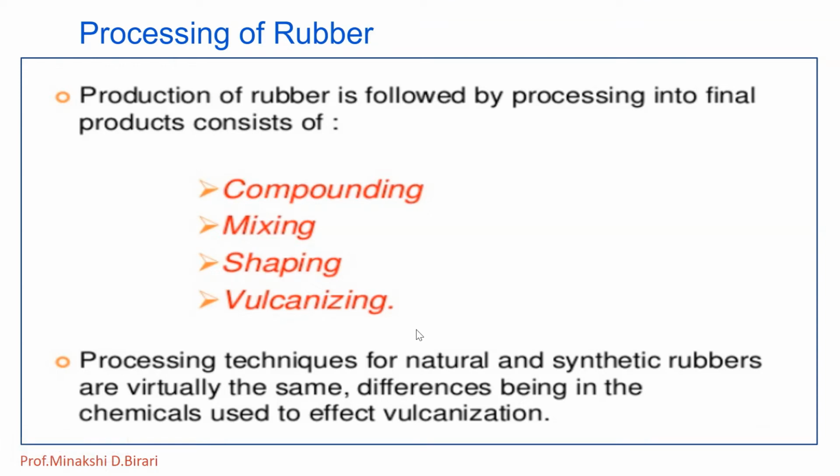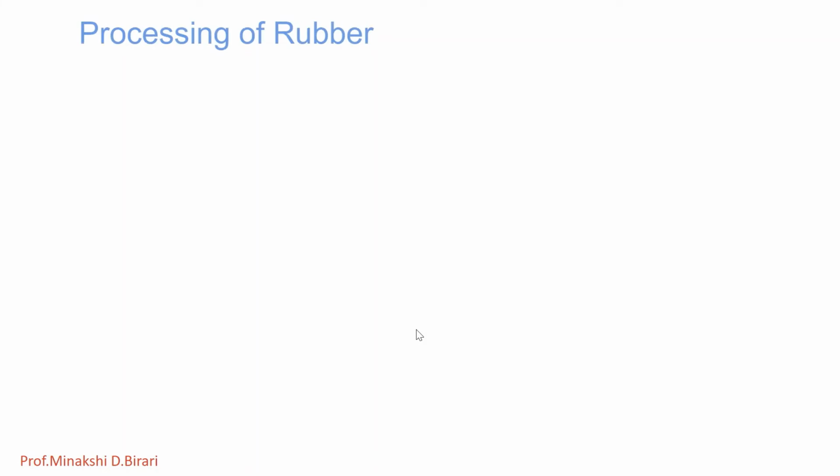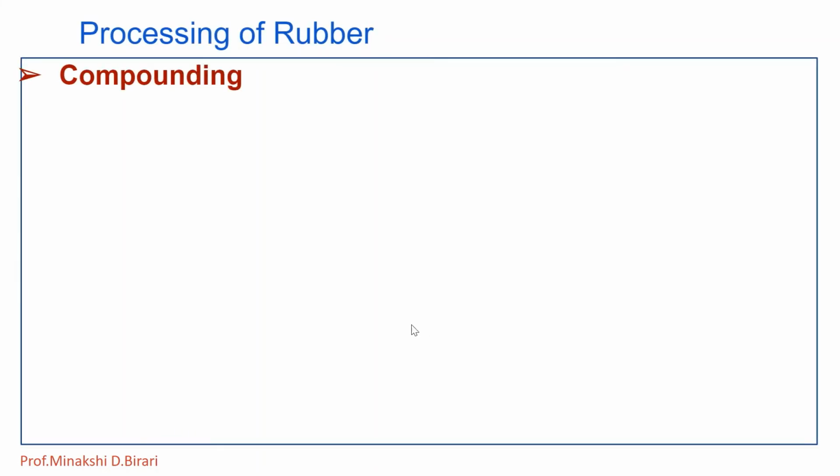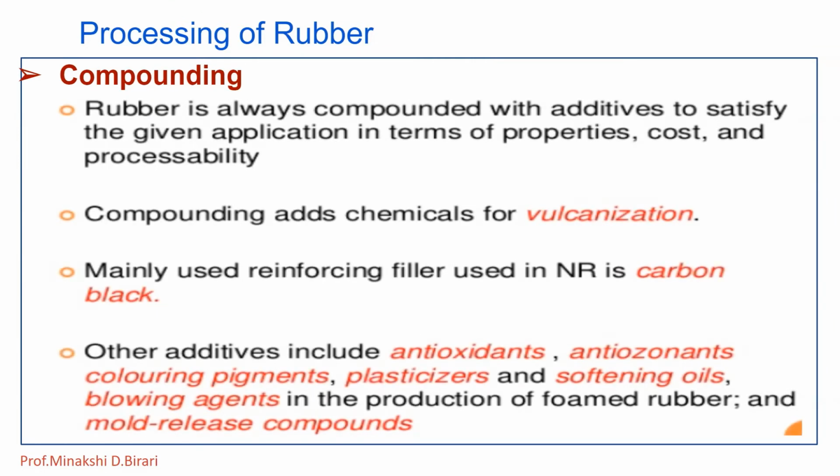Let us see each step one by one. First of all, compounding of rubber. Rubber is always compounded with additives to satisfy the given application in terms of properties, cost and processability.